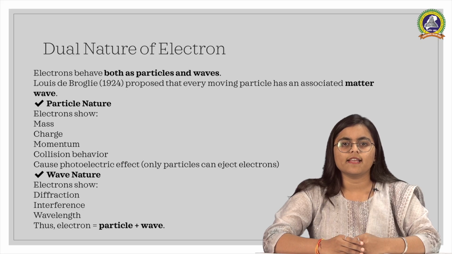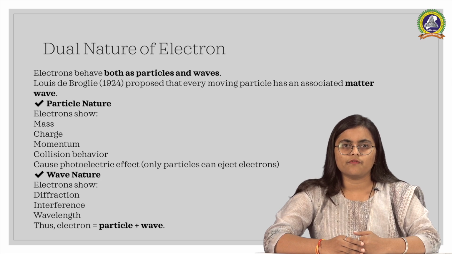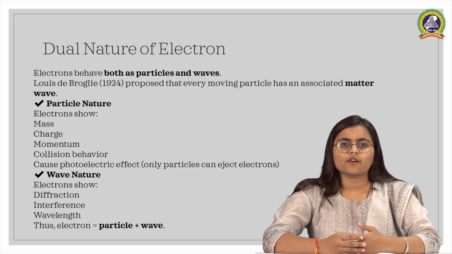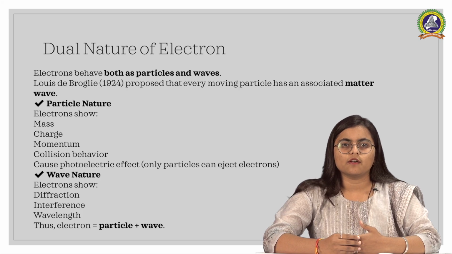Next, dual nature of electron. Electrons show dual nature, meaning they behave both like particle and like wave. As particle, they possess mass, charge, and momentum, and they can collide and eject electron in the photoelectric effect. As wave, electron undergoes diffraction and interference, and they have a specific wavelength. Thus an electron is not purely a particle nor purely a wave, it is both.